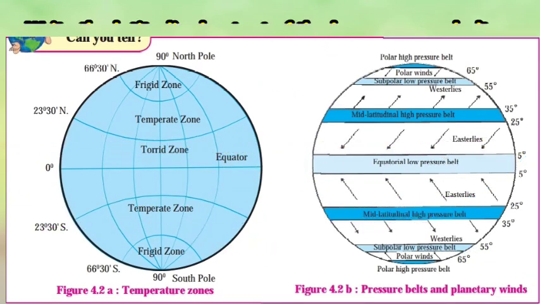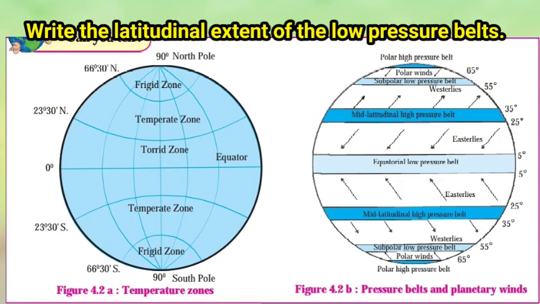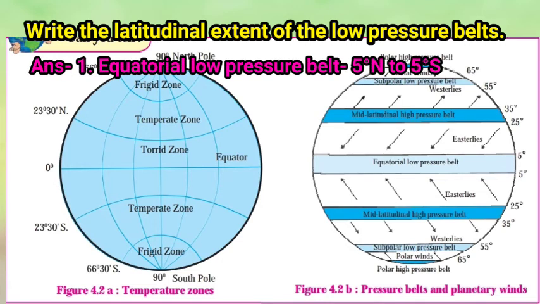Next question, write the latitudinal extent of low pressure belts. So children, you can see in this figure there are two low pressure belts. Number 1, equatorial low pressure belt, and second, subpolar low pressure belt, in both hemispheres, northern and southern. The latitudinal extent of the equatorial low pressure belt is 5 degree north to 5 degree south.